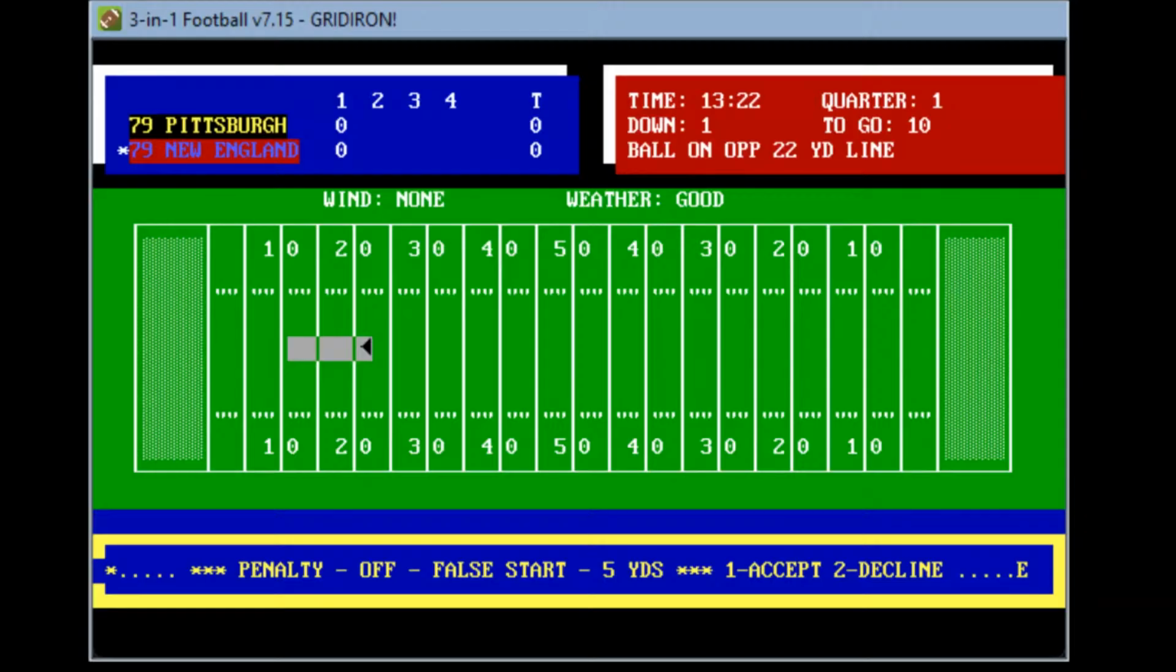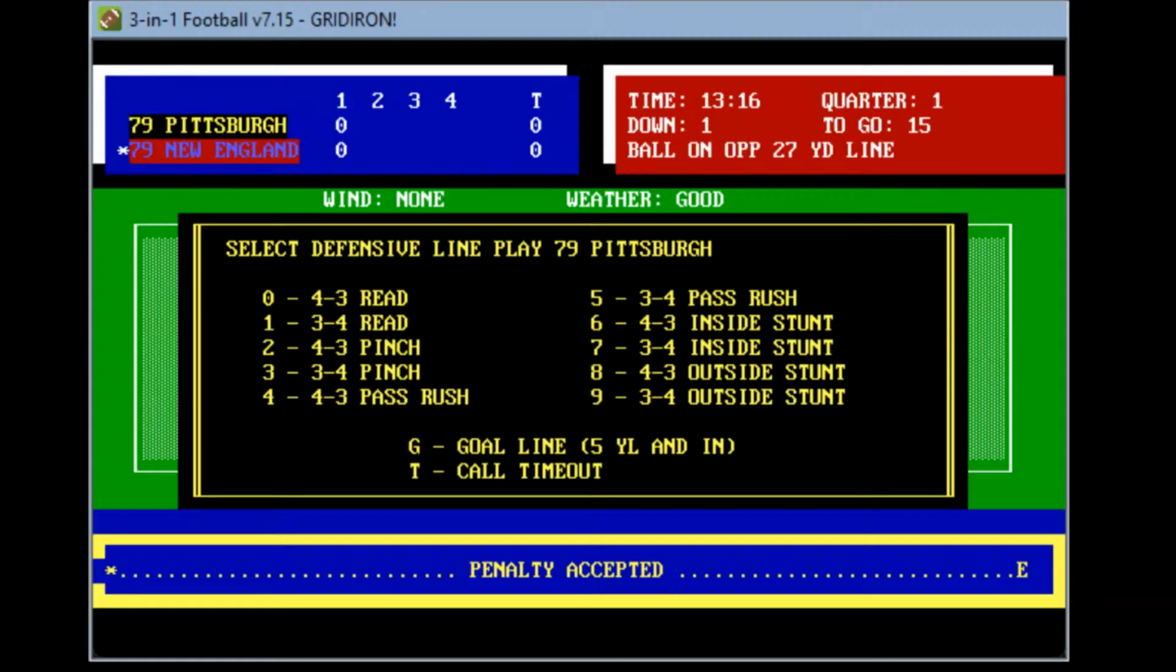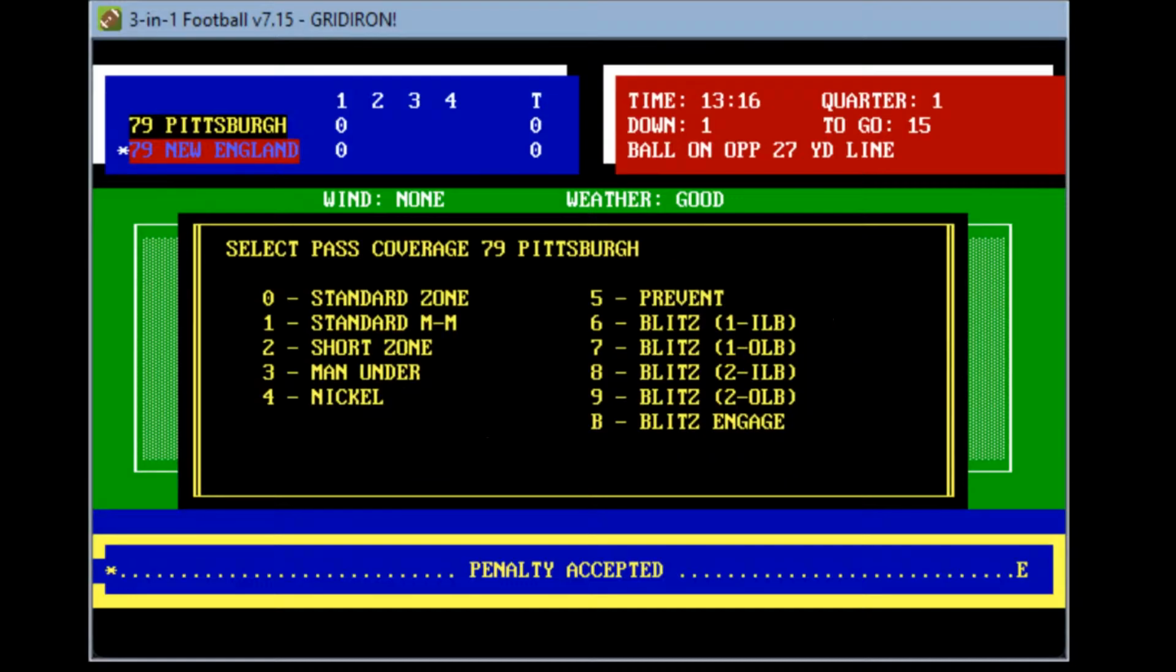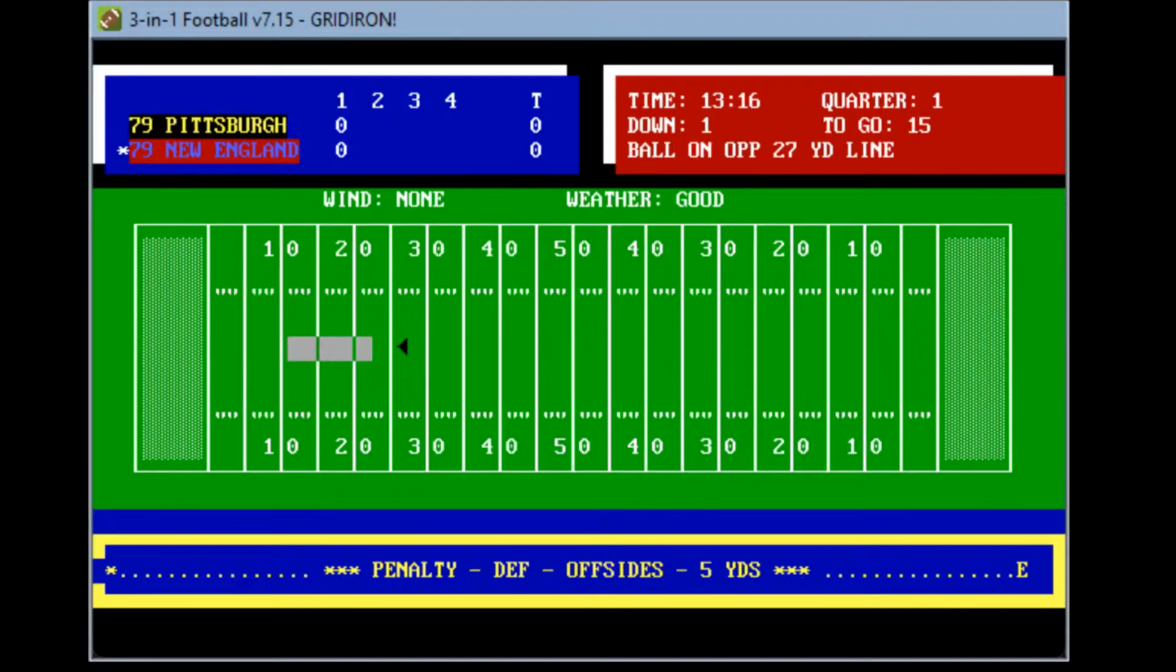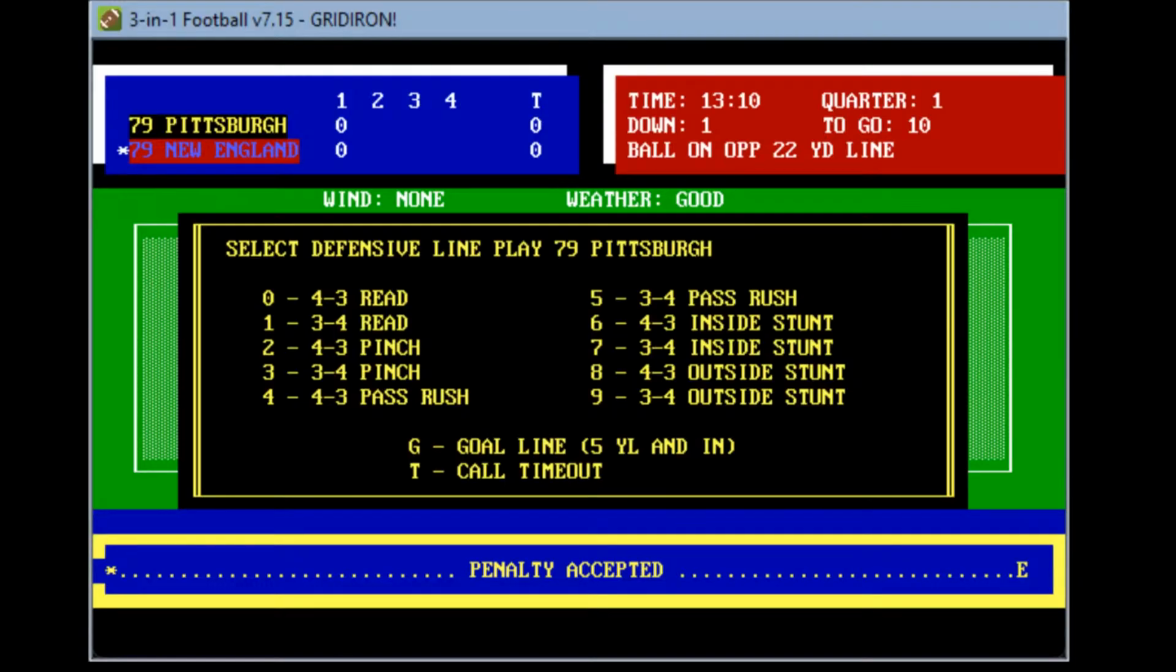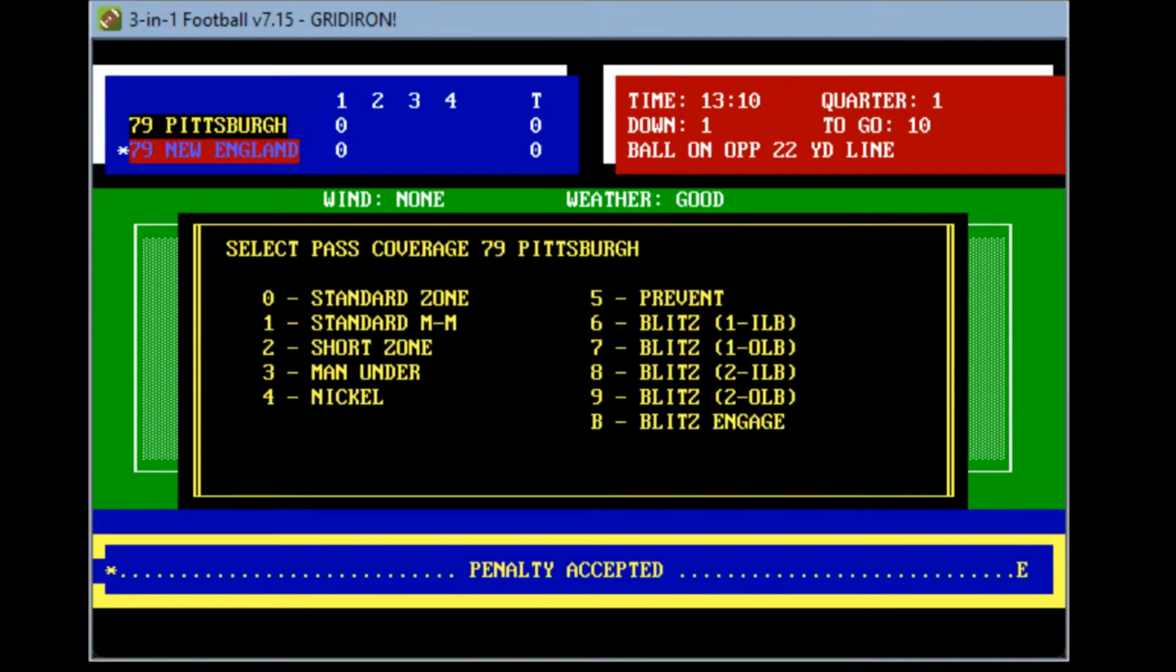So let's go. Oh, we'll go ahead and accept that penalty. So now 1st and 15. Let's go ahead and run a simple 4-3. Let's do a pass rush, and we'll go ahead and back the man to man. See if they can get Grogan here. Penalty accepted. Oh, another penalty accepted. Now it's a 5-yard penalty on Pittsburgh. 1st and 10. Again, Pittsburgh not liking the defense it's giving up here.